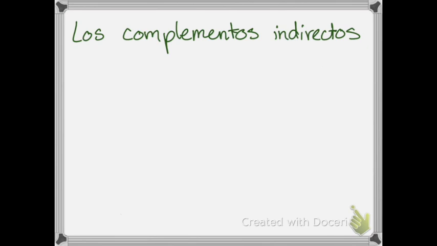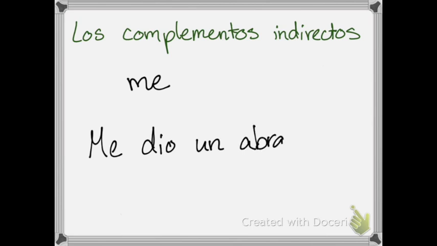So what are my complementos indirectos? Well, they're very similar to my complementos directos. If I am the receiver of the action, I'm going to say me. Como por ejemplo, me dio un abrazo. And just like my complementos directos, my pronoun is going to go right before my verb. Me dio un abrazo. He gave me a hug. See, me dio un abrazo.